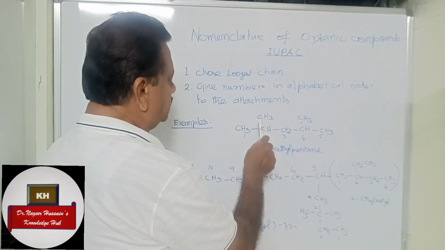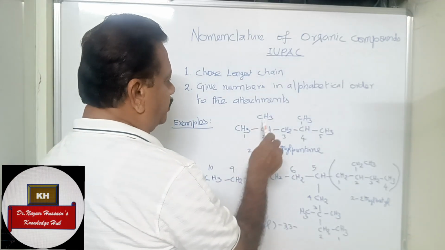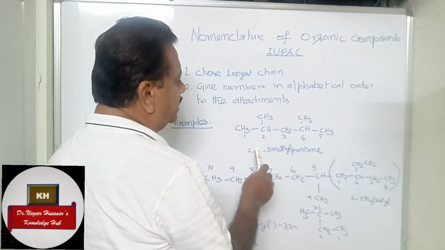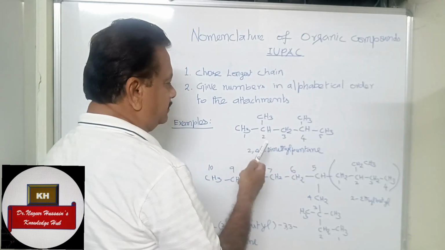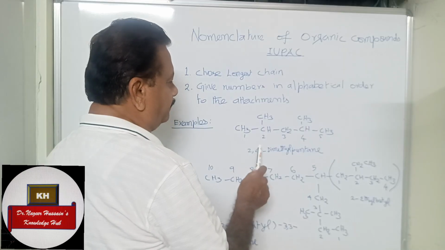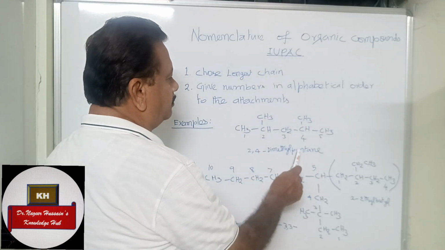So we take this one, and we will write the position of this methyl and this methyl, but since they are identical, we use the term di. So 2, 4, we put a comma, 2,4-dimethylpentane.